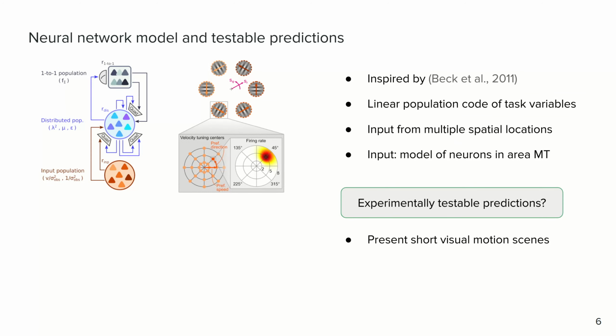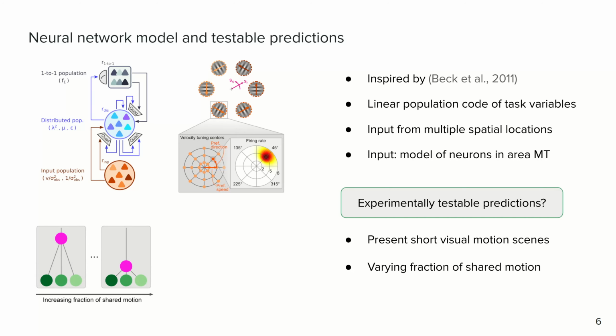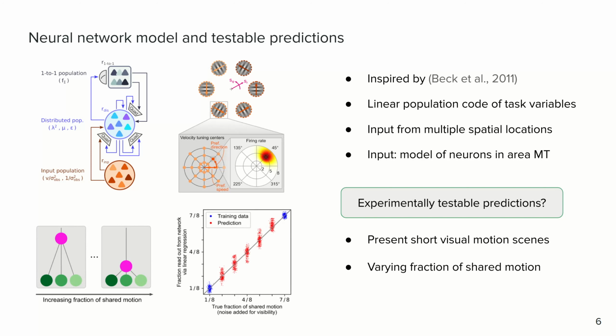We propose an experiment where short motion scenes are presented to an animal. Like the flock of birds, different input locations share a global motion component while also maintaining individual motion. Different trials feature a varying fraction of shared motion. Then, our model predicts that the fraction of shared motion can be read out linearly from the network activity by training a linear regression model.